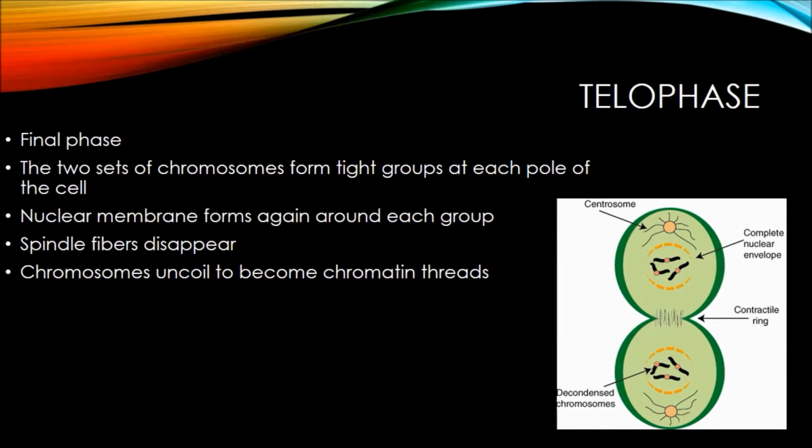Telophase. This is the final phase of mitosis. The two sets of chromosomes form tight groups at each pole of the cell. The nuclear membrane forms again around each group, the spindle fibers disappear, and the chromosomes uncoil to become chromatin threads.